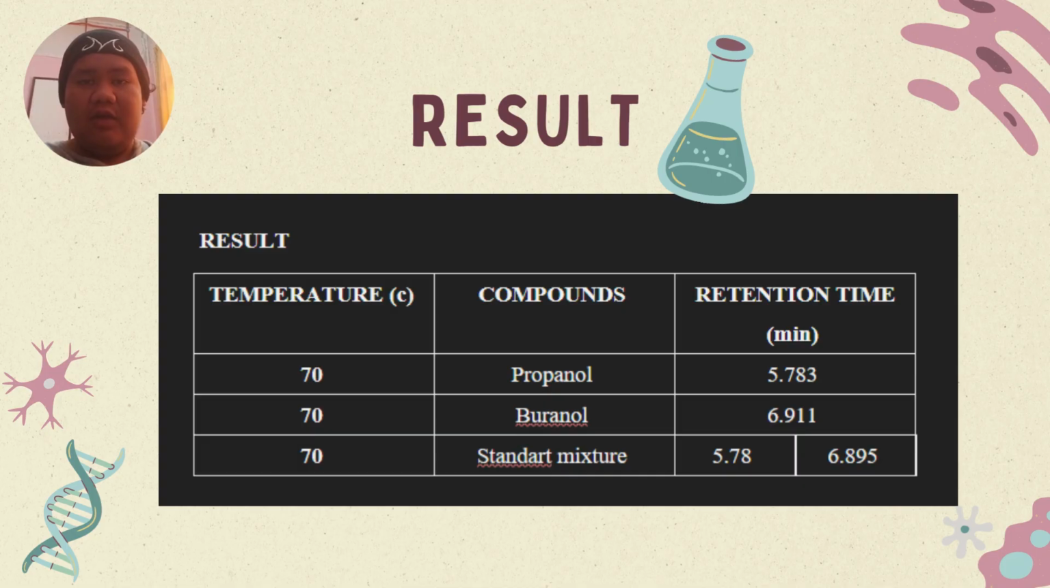These were the data obtained from the gas chromatography graph. There are two compounds, which are propanol and butanol. For propanol, at a temperature of 70 degrees Celsius, the retention time is 5.783 minutes. Meanwhile, for butanol, at the same temperature, which is 70 degrees Celsius, the retention time is 6.911 minutes. And lastly, for the standard mixture, the retention times are 5.78 and 6.895 minutes.